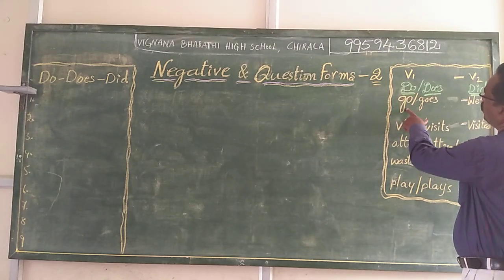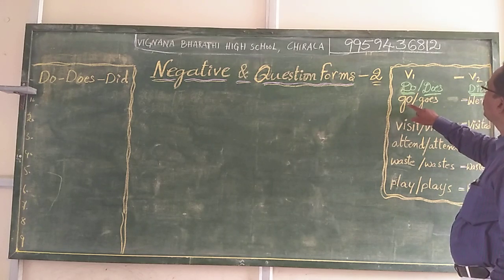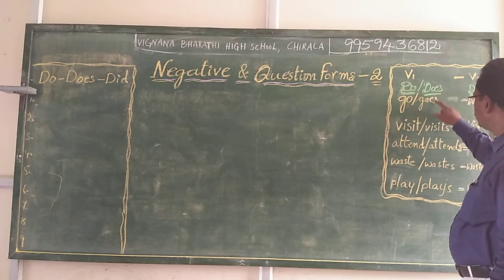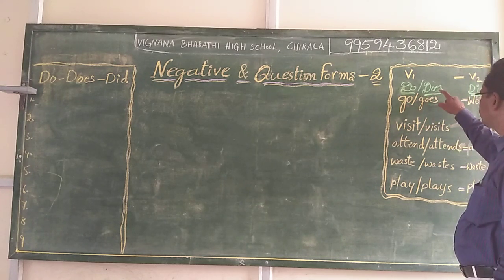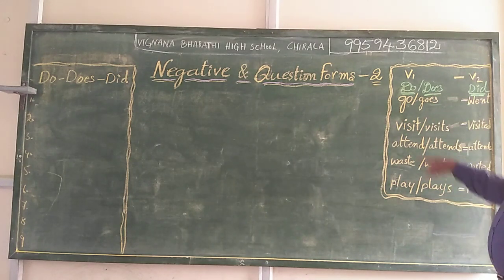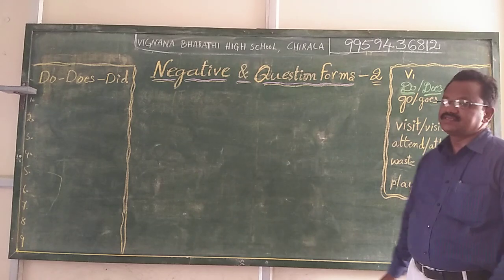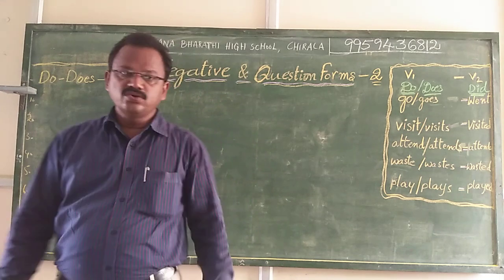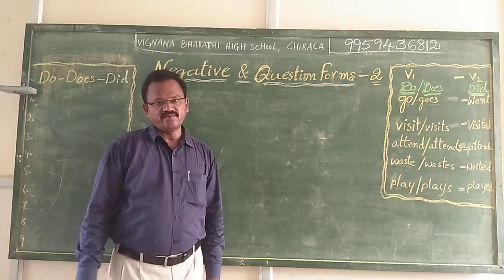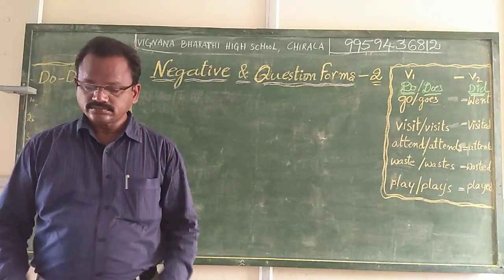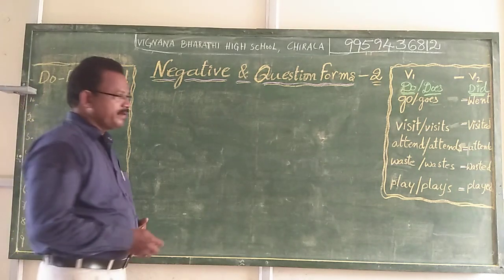Here, if you take go, it contains the do form. Does plus go is goes; goes means does plus go. In that sense we can utilize this mapping or list of verbs. Now we go with a sentence to make such changes into the negative sentence, positive question form and negative question form for each sentence. Now I am writing a sentence, that is, we go to school by bus.